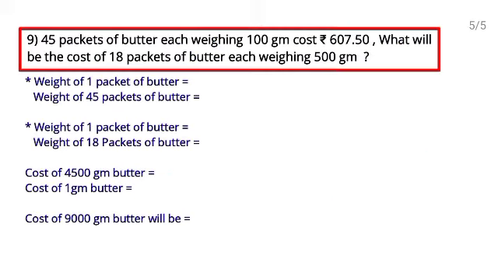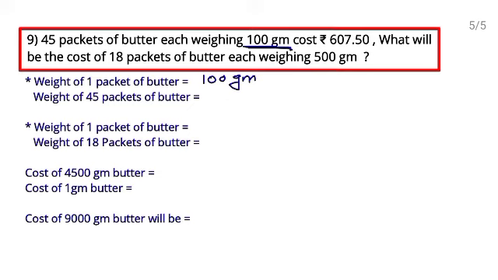Next question number 9. 45 packets of butter, each weight this, cost rupees this. Okay, what will be the cost of 18 packets of butter, each weight this? Students, now they have given 3 terms here. So first of all we will find the weight in 45 packets and 18 packets. Weight of 1 packet of butter, they have given as each weight, so this is 100 gram.